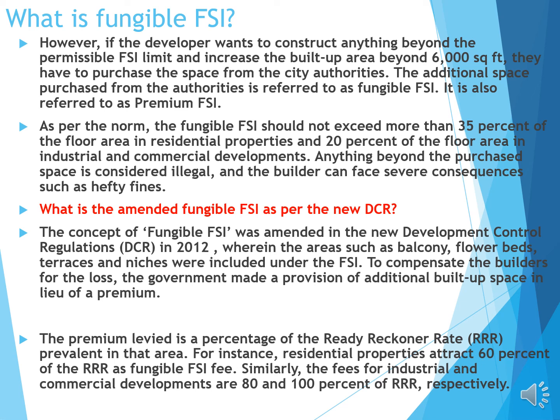The premium levied is a percentage of the ready reckoner rate prevalent in that area. For instance, a residential property attracts 60% of the RRR as fungible FSI. Similarly, the fees for industrial and commercial developments are 80 to 100%.